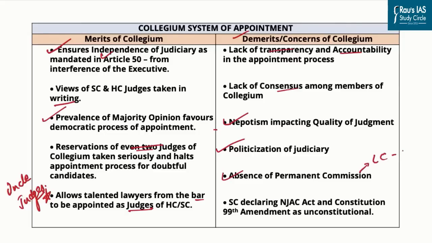The Law Commission, in its 121st report, proposed setting up a National Judicial Service Commission to appoint judges. In fact, the National Commission for the Review of the Working of the Indian Constitution, in its 2002 report, also highlighted the need for a National Judicial Commission for the purpose of appointing members to the higher judiciary. But both these recommendations were sidelined.